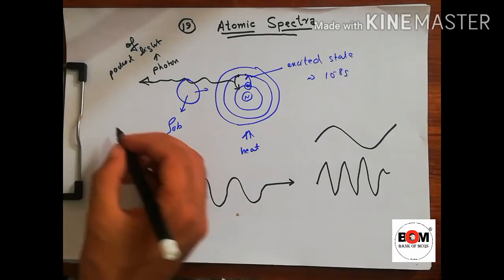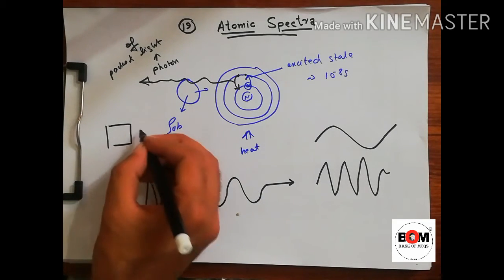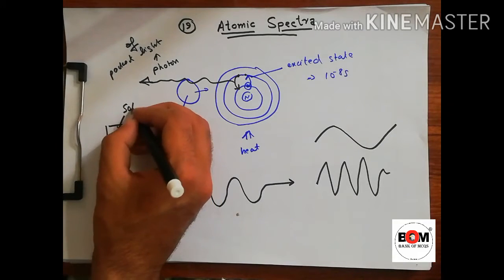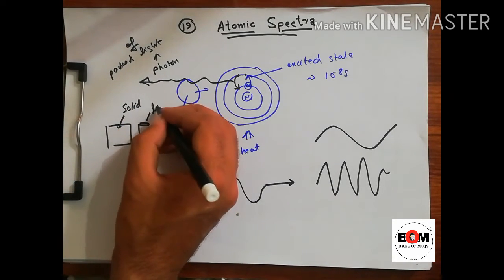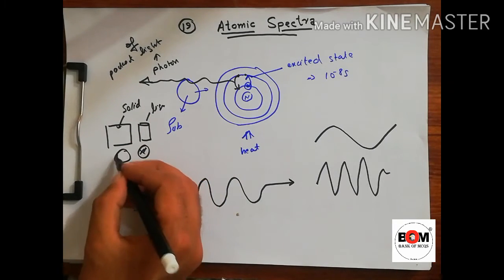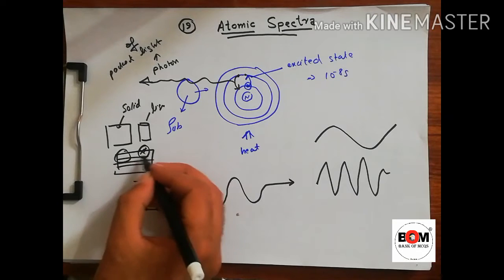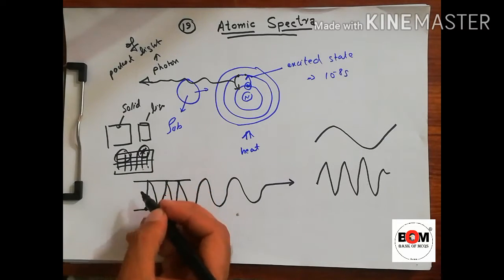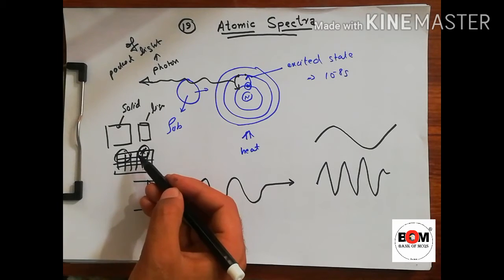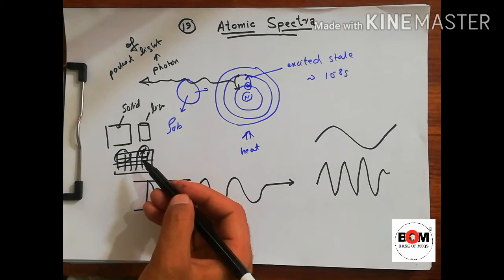Now in solids and liquids, the atoms are packed one above the other, close to each other. So their electrons cannot easily get into the excited state, and they do not form any line spectrum.